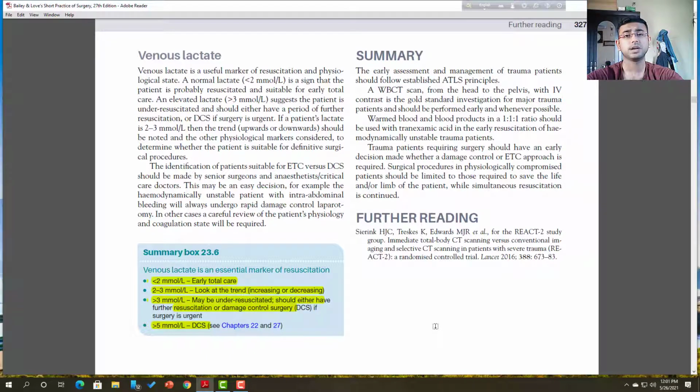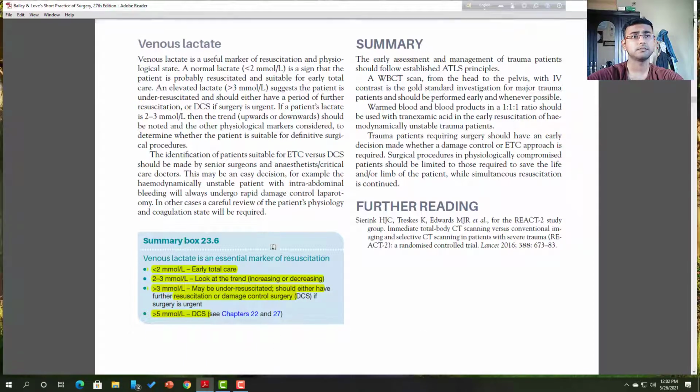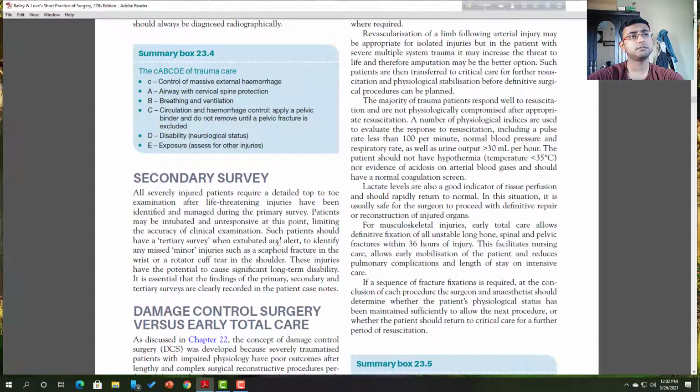That is, serum lactate level is an identifying and monitoring parameter, because less than 2 means less muscle damage and less tissue injury. In that case, less lactate is produced, and early total care is enough. If it is 2 to 3, more than 3 or more than 5, we must assess, and that patient must go through resuscitation, or if that fails, then damage control surgery is inevitable. Okay, that is all you need. For further study, severe assessment and early management are important.